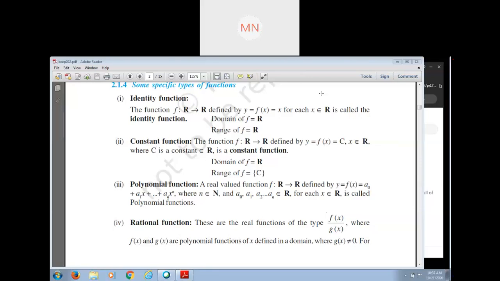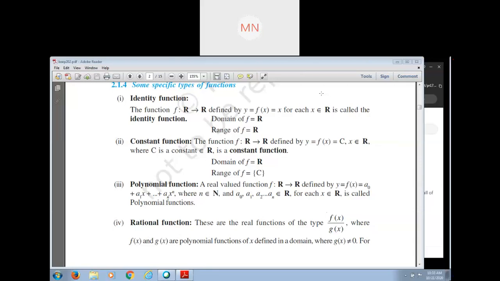Now tell me, is it unique or not? No, because a has two images.